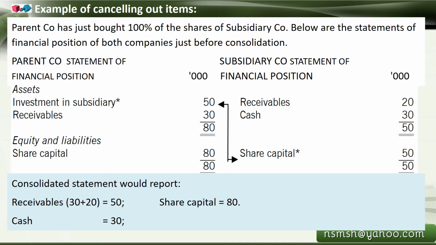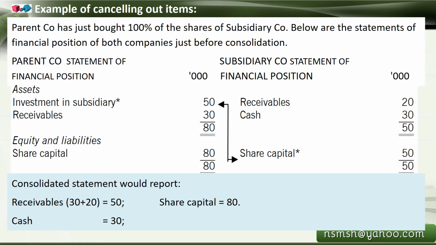The balance sheet is tallying, 80,000 to 80,000, assets and liabilities side. Similarly, on the subsidiary company balance sheet, receivables are 20,000 and cash is 30,000, which is 50,000. The share capital is the same amount as the investment made by the parent company, mentioned in the liability portion as share capital of 50,000. So both balance sheets are individually tallying.